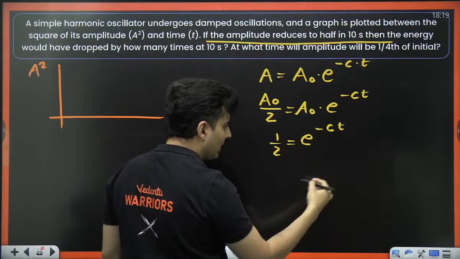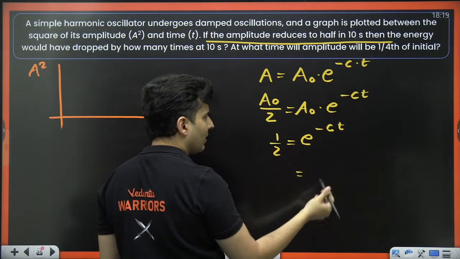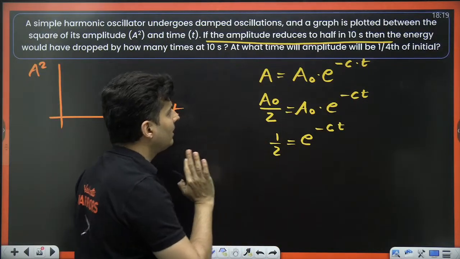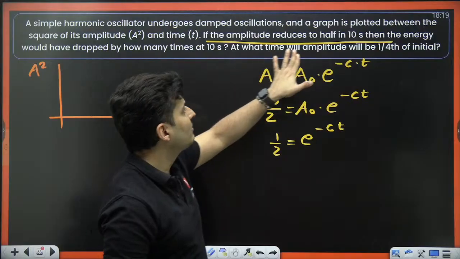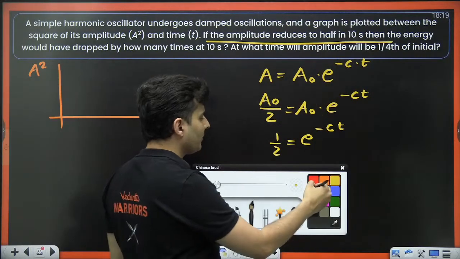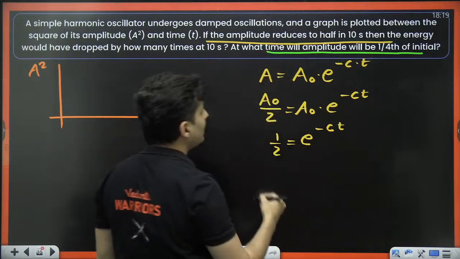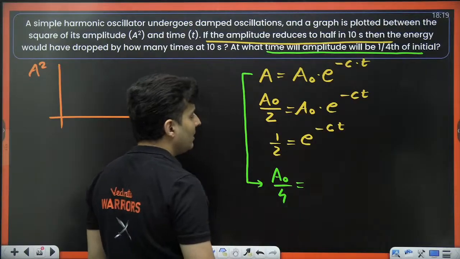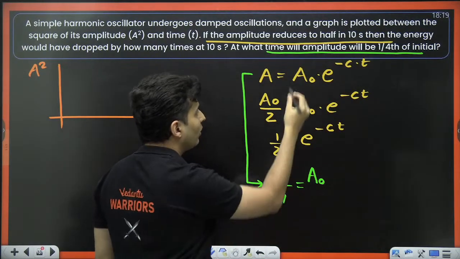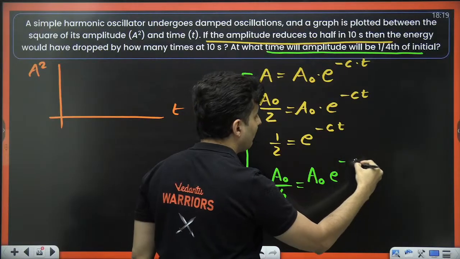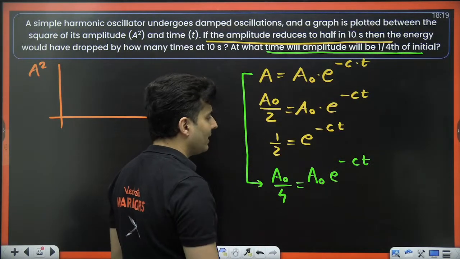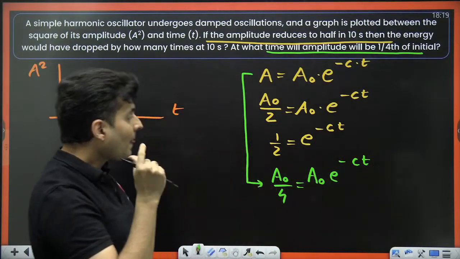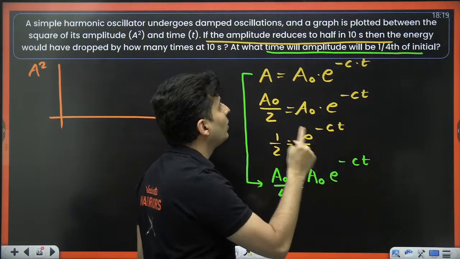So minus power, that means I can also bring it down, right? We can do all those calculations, but I don't think we'll be needing it for now. One of the questions says, when will the amplitude be 1/4 of the initial? So if I use this equation, if it becomes 1/4 of the initial, then A0 by 4 will be same term, A0 e to the power minus ct. But wait a minute, e to the power minus ct. Okay, I don't know the time.